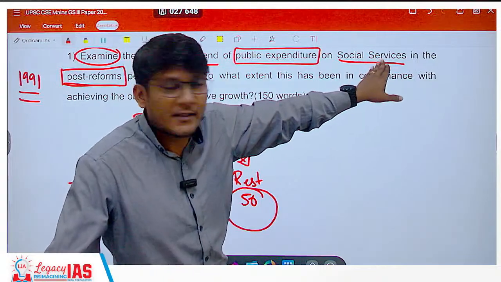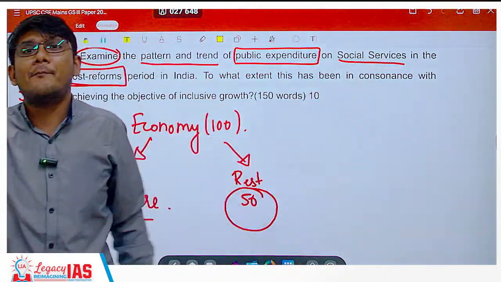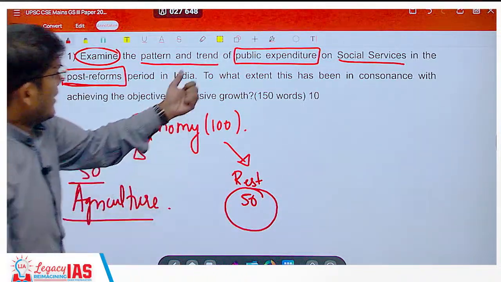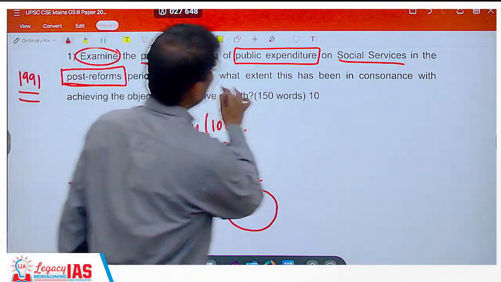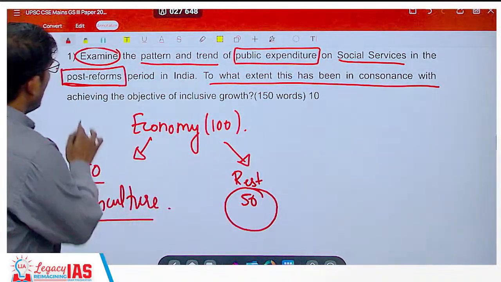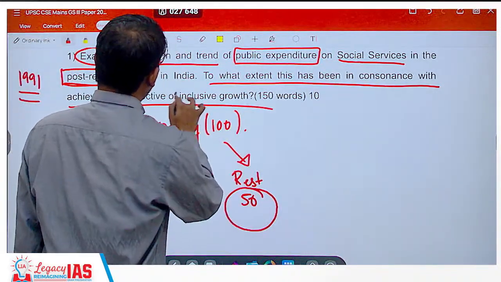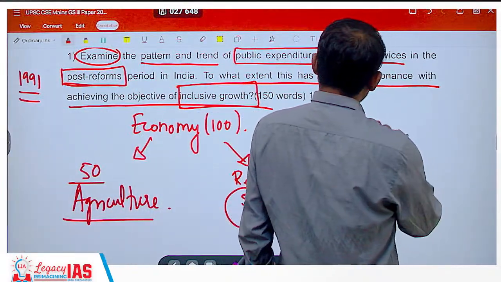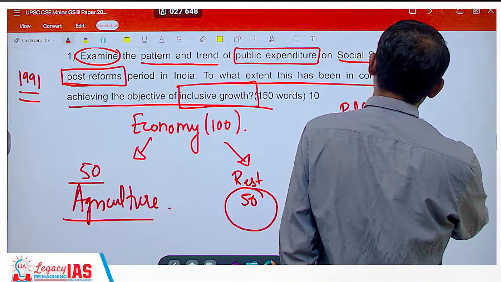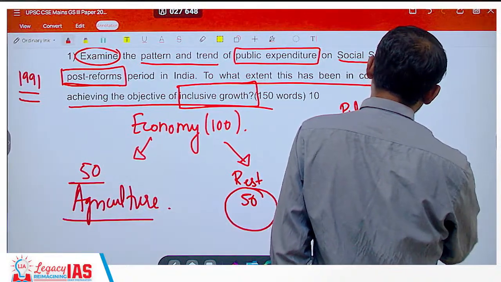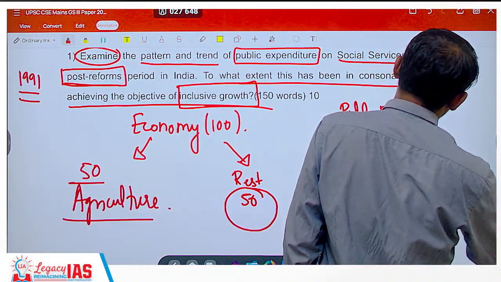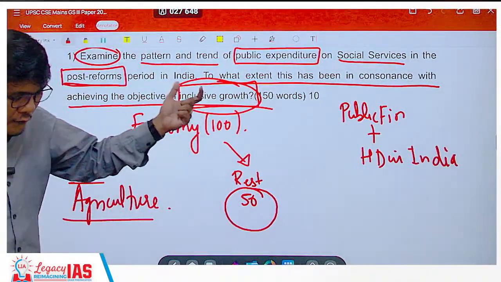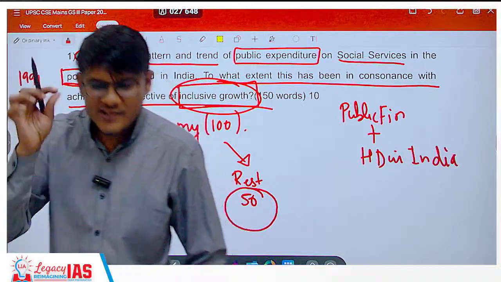They have linked it with human development in India, social sector services. Okay, social services. The second part is to what extent this has been in consonance with achieving the objective of inclusive growth. So it is a complete link between public finance and human development in India. This is a part of your syllabus. The term inclusive growth is specifically mentioned.